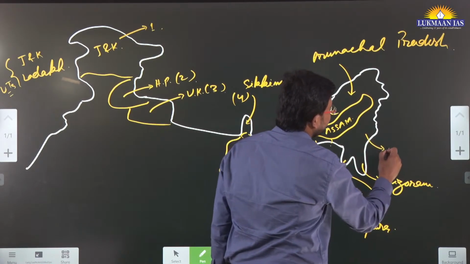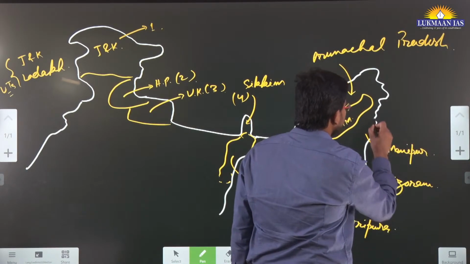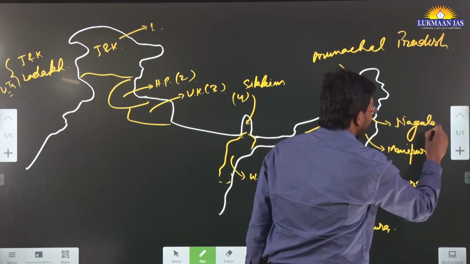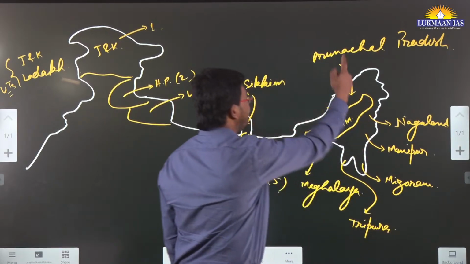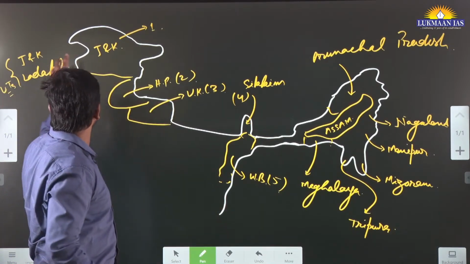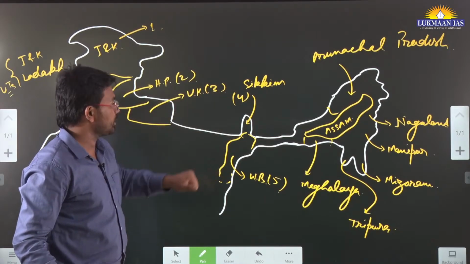Then over here we'll be having Manipur. Then we have Nagaland, right? And then we have Arunachal Pradesh. If we number these states one by one, so this is Jammu and Kashmir, Himachal Pradesh, Uttarakhand, Sikkim, West Bengal.